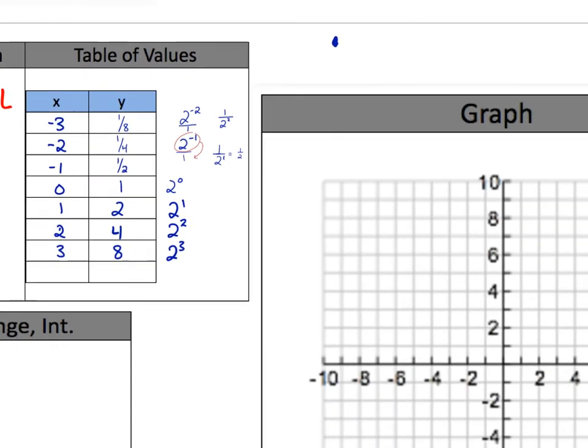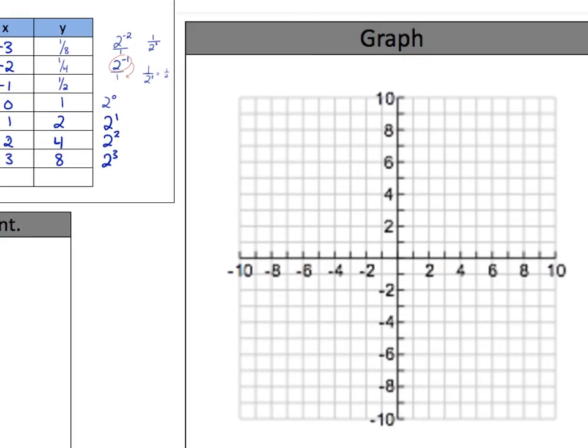So let's go ahead and graph that and see what it looks like here. 2, 1; 2, 0, 1; -1, 1/2; -2, 1/4; -3, 1/8. If I kept going, it's 1/16, 1/32, 1/64, 1 over 128, 1 over 256, 1 over 512, and 1 over 1024. Tiny, tiny, tiny fractions.